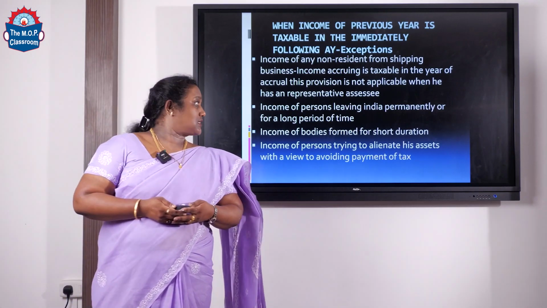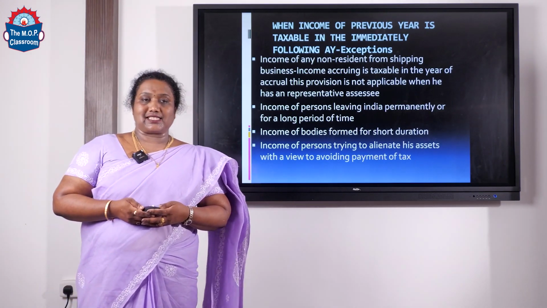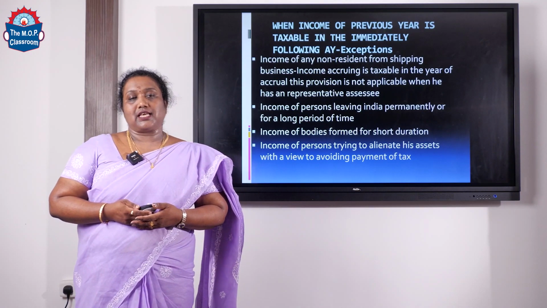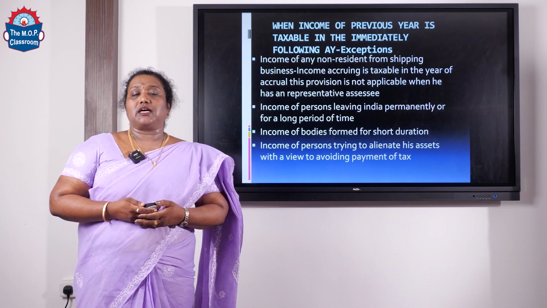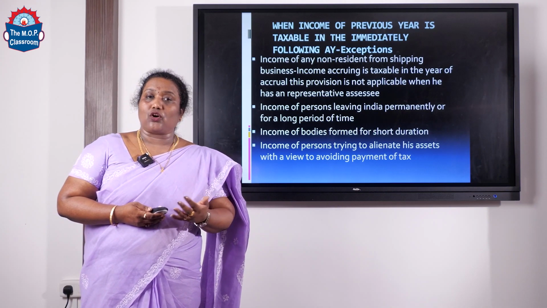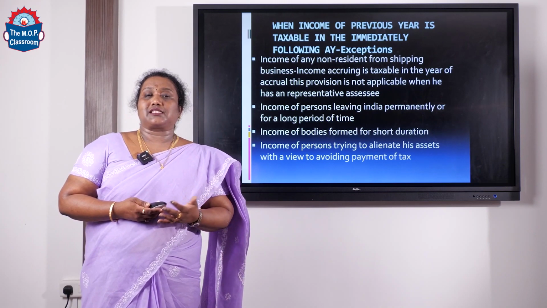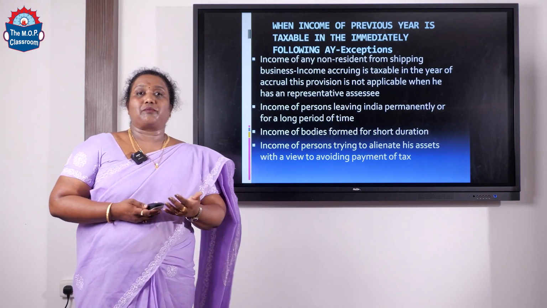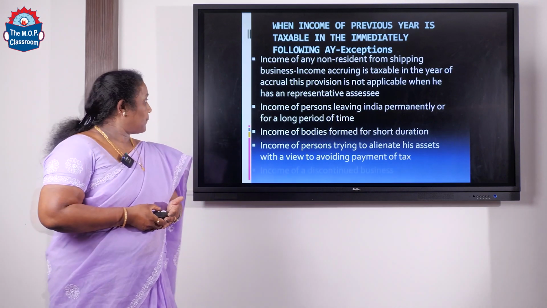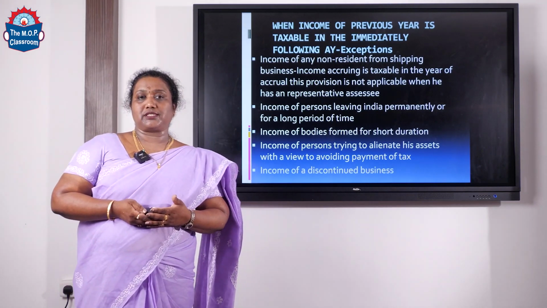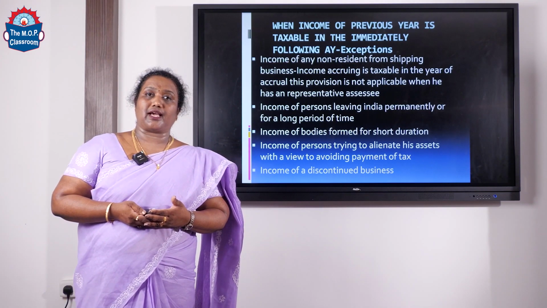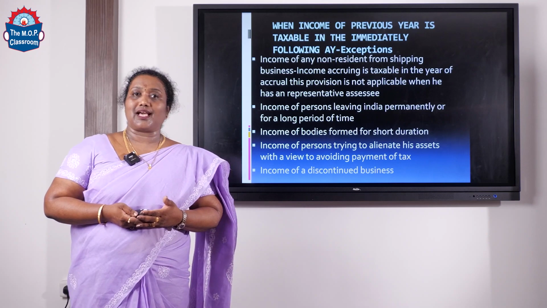Income of persons trying to alienate their assets in order to avoid or evade payment of tax. In case a particular person sells his assets mainly to cheat or evade tax, in that particular case, his income will be assessed in the same year and not in the assessment year. Income from a discontinued business: in that particular case also, that individual will have to pay tax in the same year and not in the assessment year.